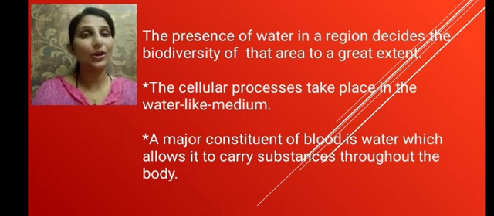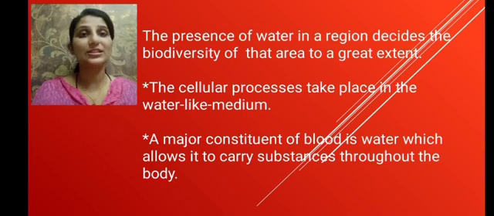Many of our biological processes which take place inside the cell require water as a medium. The major constituent of blood is water. We know the fluid part of blood is called plasma, and the major constituent of plasma is water.